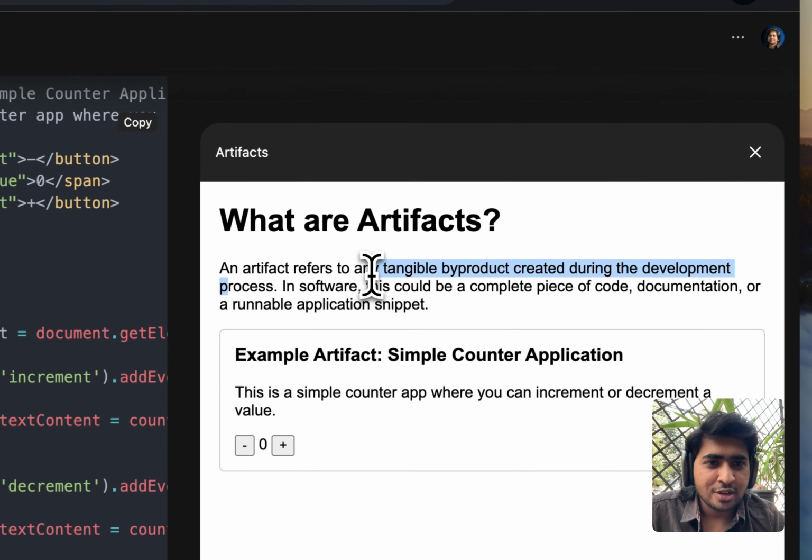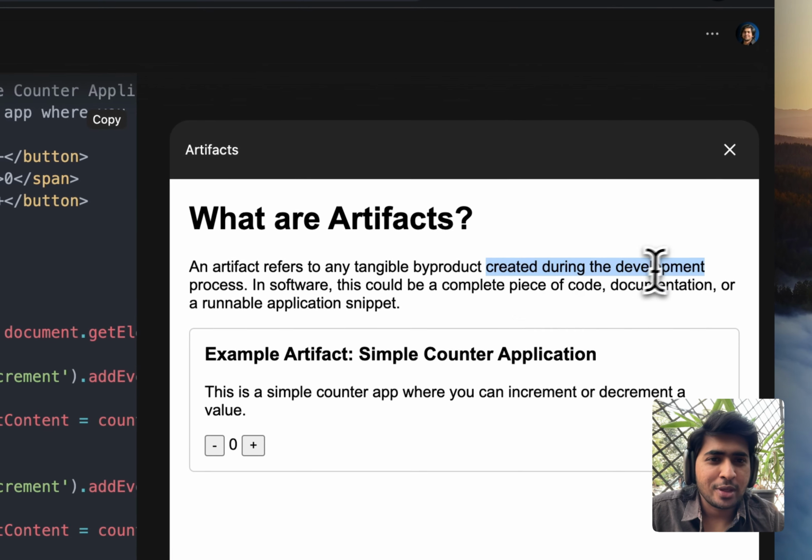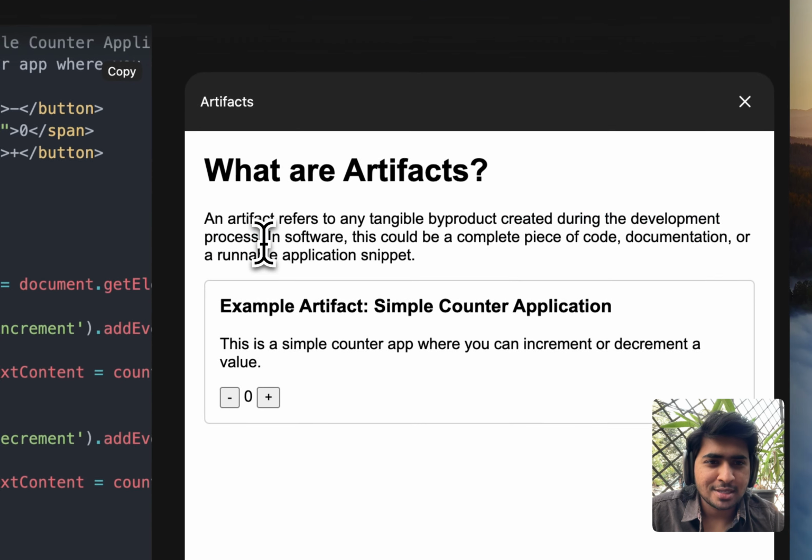An artifact refers to a tangible byproduct created during the development process. In software, this could be a complete piece of code, documentation, or runnable application snippet. Example artifact: simple counter application. So this is a simple counter application. Wow. You just keep clicking on the plus button, and it just keeps adding. Minus just keeps subtracting. That's basically what an artifact is.